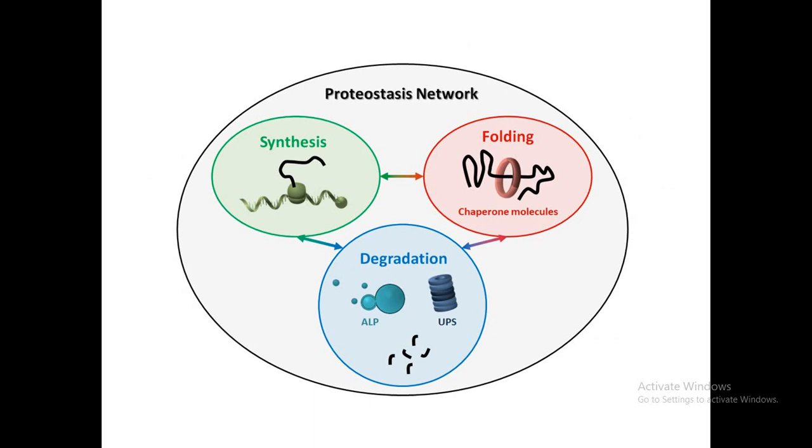Here we are seeing the fate of protein when protein is synthesized. It can fold itself via chaperone molecules, or chaperone molecules may degrade misfolded or unfolded protein if it is not able to fold correctly in the cell. That is how chaperone performs a dual function in the cell. Chaperone is one type of protein that on one side assists protein folding, and on the other side assists misfolded protein to degrade.